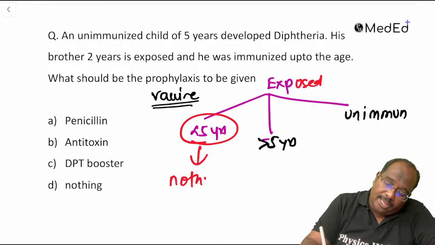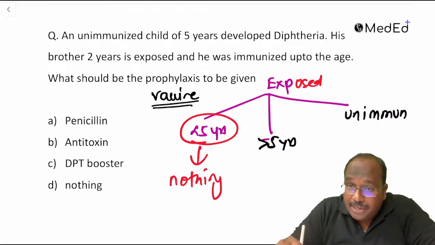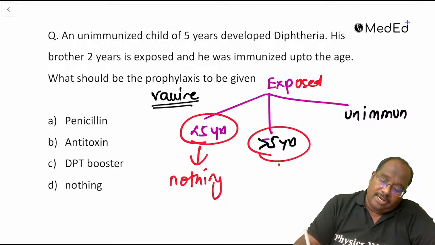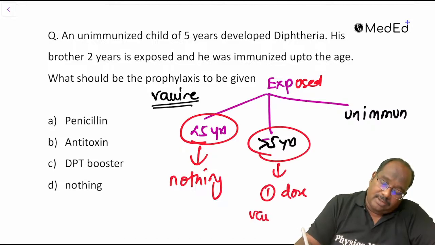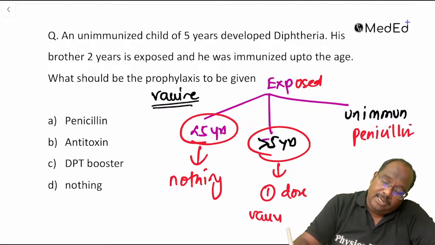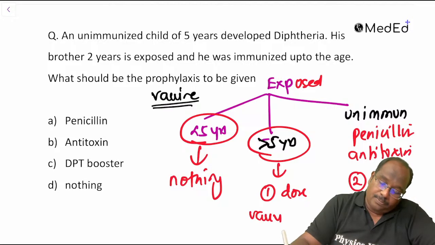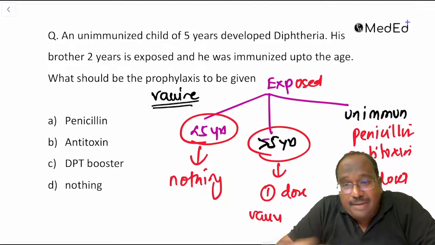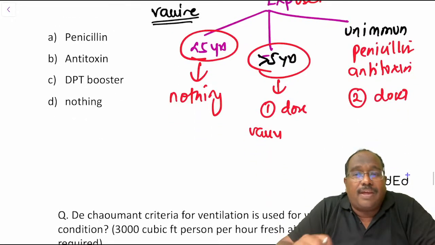I'm not exactly knowing the question. It's a repeat question, guys. 2020 NEET exam, this was asked. More than 10 years means 1 dose of vaccine. Here only you require penicillin, antitoxin, 2 doses. If the brother is unimmunized, okay, you require all.